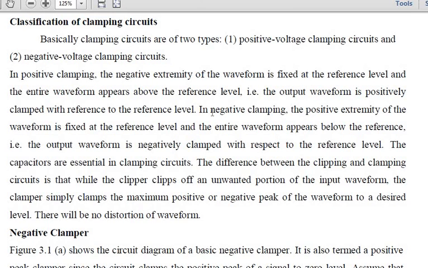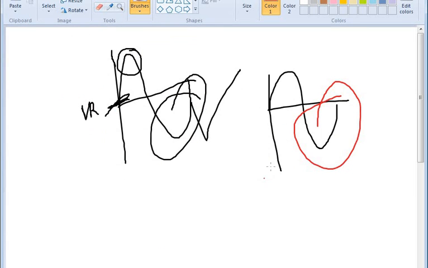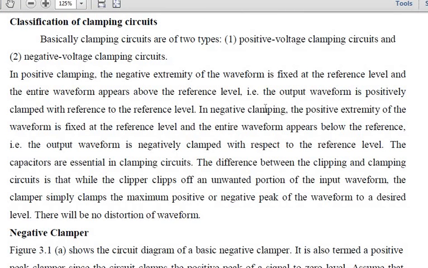It will be fixed at the reference voltage, and the entire waveform will be appearing above the reference level, right? If I am considering this as the reference level, this will be above the reference level. So that is, the output waveform is positively clamped with the reference voltage or the reference level.